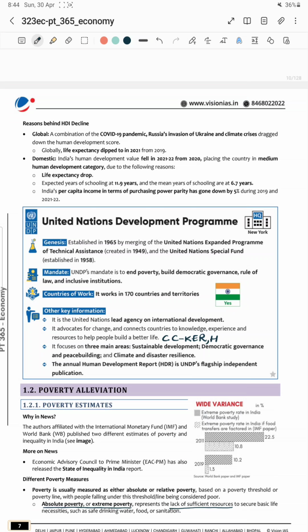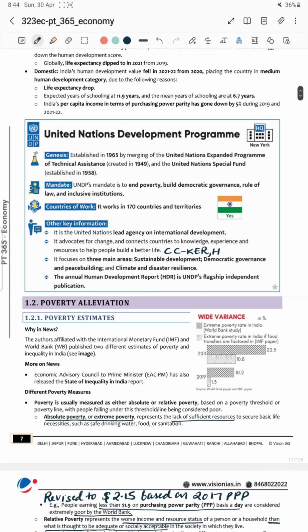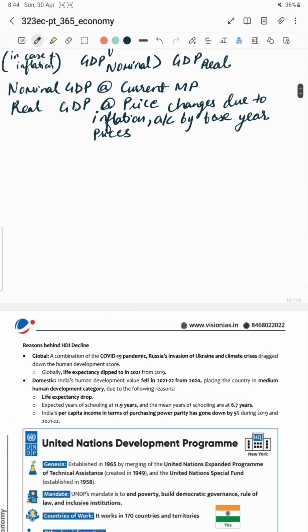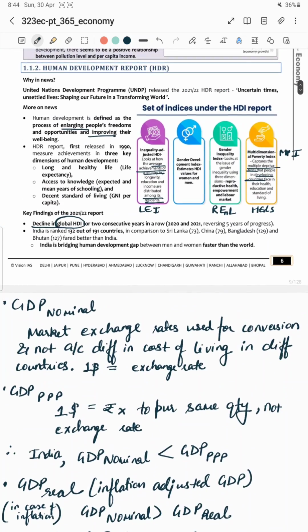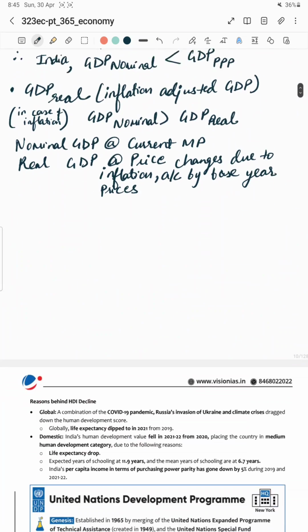It focuses on 3 main areas. This is important: sustainable development. Second is democratic governance and peacebuilding. Third is climate and disaster resilience. And as we know, HDR is a flagship independent publication since 1990, and this year it has ranked India 132 among 191 countries, and India is not in a better position compared to its neighboring countries.